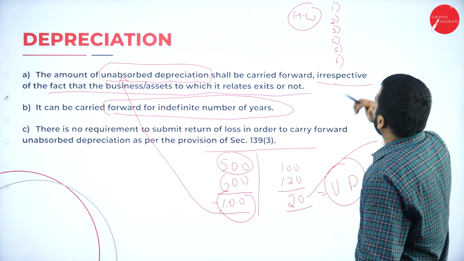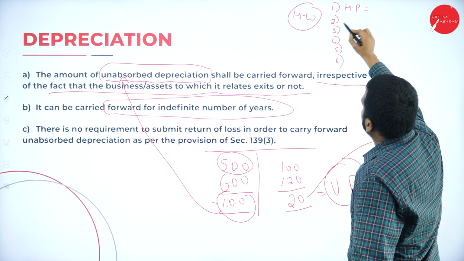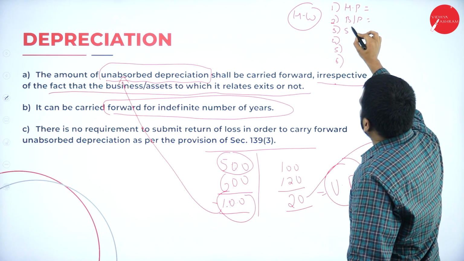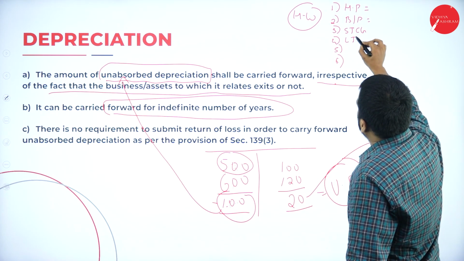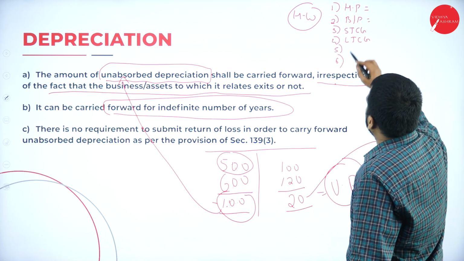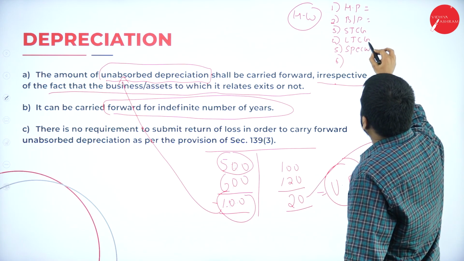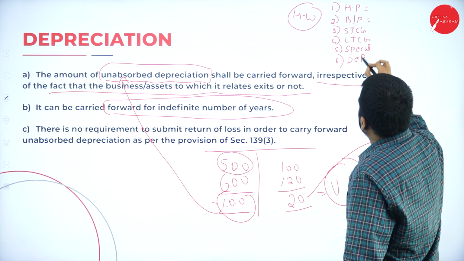Now, first one, house property. Second one, business or profession. Third one, short-term capital gain. Long-term capital gain. And speculation and depreciation.